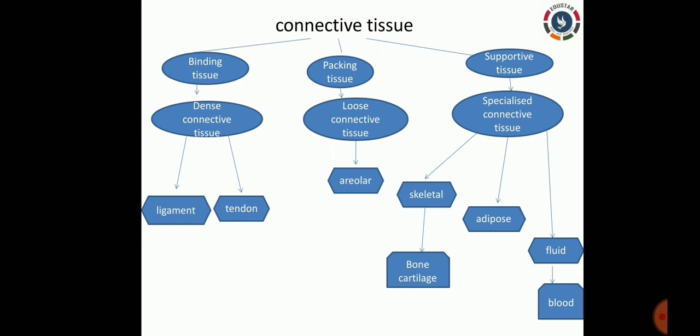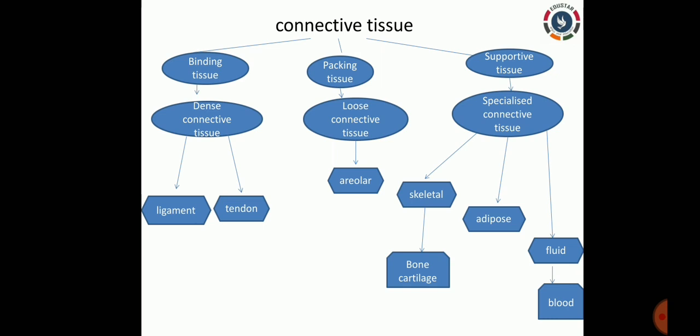So let us see. The cells in this tissue float in a gel-like medium, which means the cells are loose, and hence this tissue gets the name areolar or loose connective tissue. In this areolar tissue, the cells are loosely packed. The matrix contains fibers and macrophages. The main function of this areolar tissue is binding and repairing the body tissues.